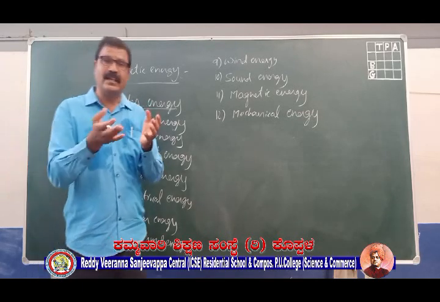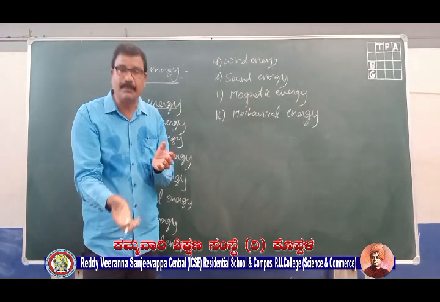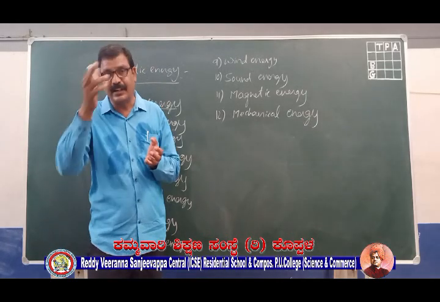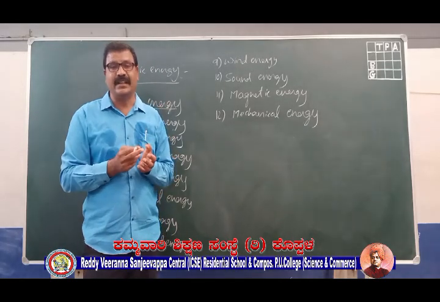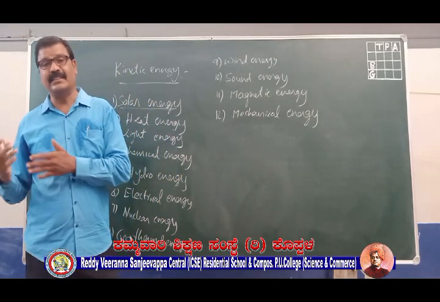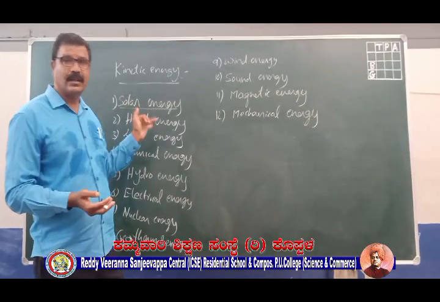That heat energy pushes the piston down, so the heat energy is converted into mechanical energy. Heat energy is also used for cooking purposes.